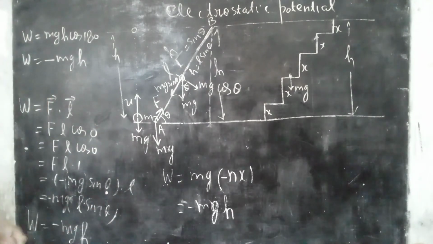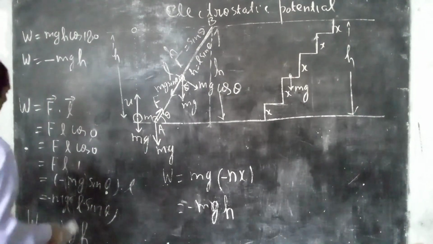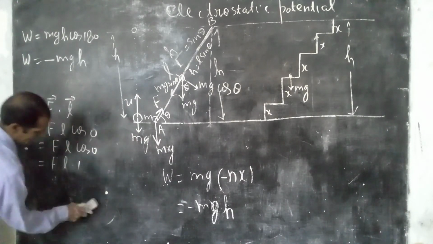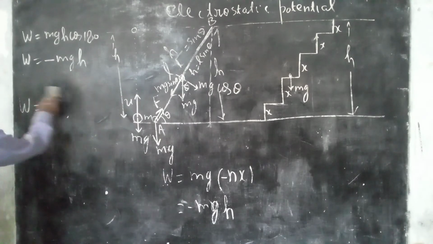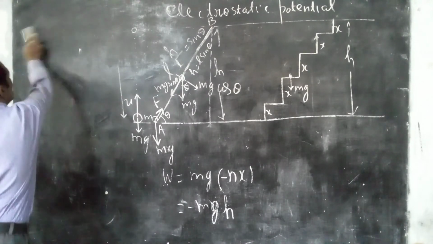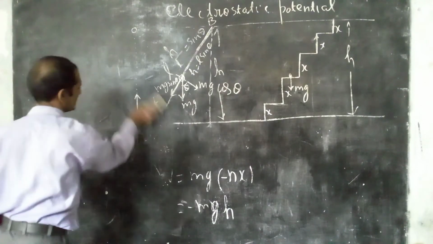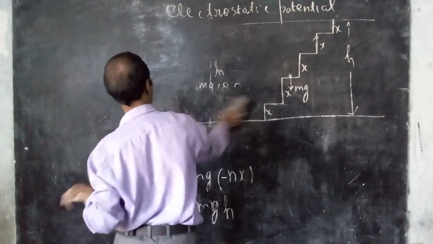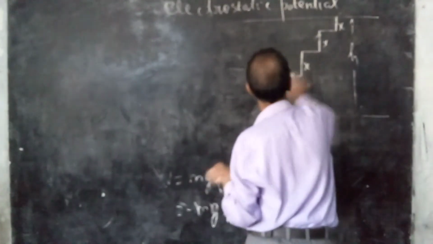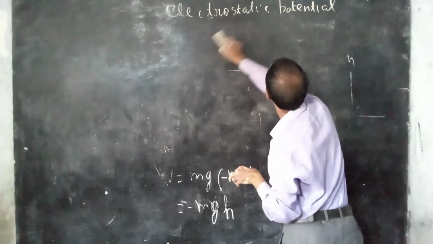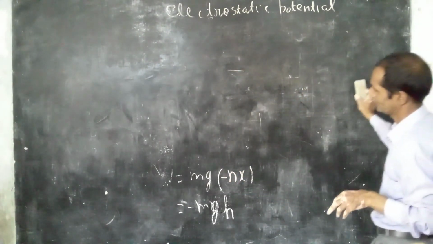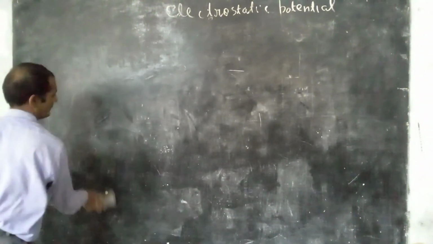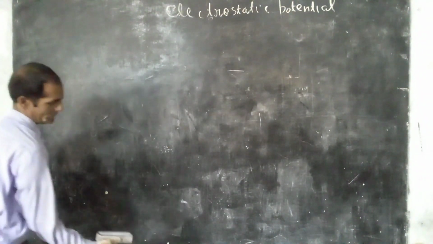So now we prove that the electrostatic force is a conservative force. So this is your first question of electrostatics, which is generally asked. So now we prove that